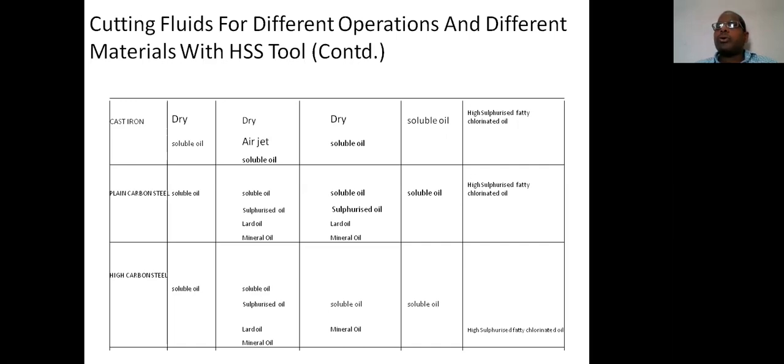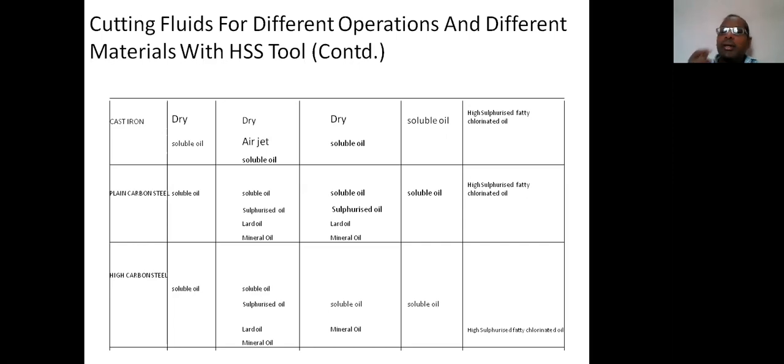The broaching tool is a multi-cutting point tool, whereas in a lathe or shaper machine it is a single point cutting tool. The broaching tool also moves with high speed, so the rate of machining is fast. That's why the heat produced between the job and cutting tool is more.